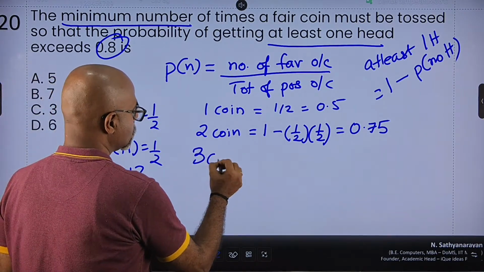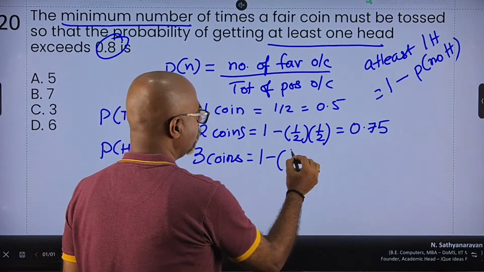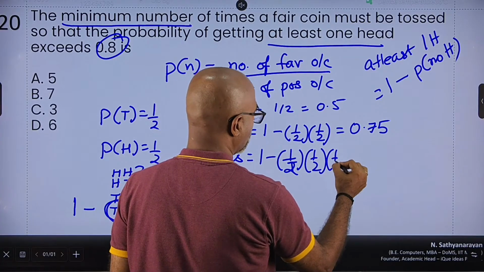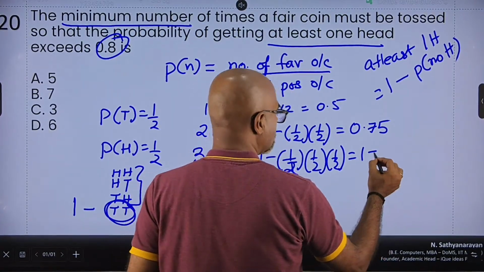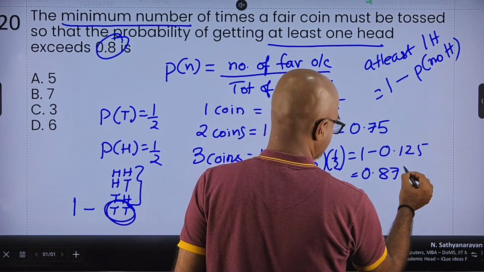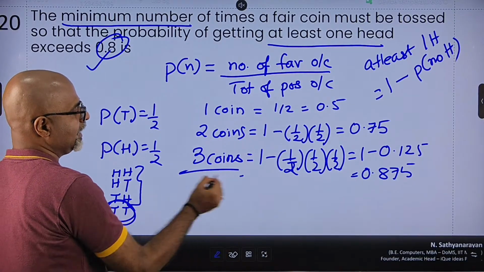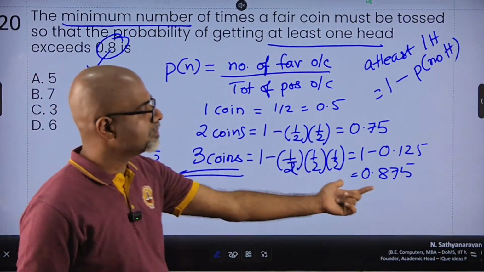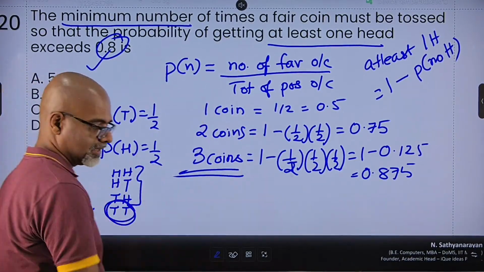So if I toss 3 coins, then 1 minus no heads. So 3 tails, 1 upon 2, 1 upon 2, 1 upon 2. So 1 minus 1 upon 8, which is 1 minus 0.125. So this is 0.875. Yes. So when I'm tossing 3 coins, the probability of at least one head becomes 0.875, which exceeds 0.8. So my answer in this case is 3.